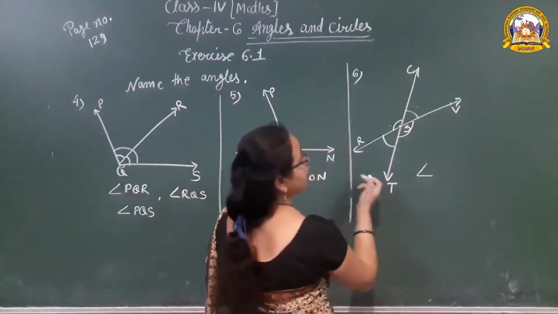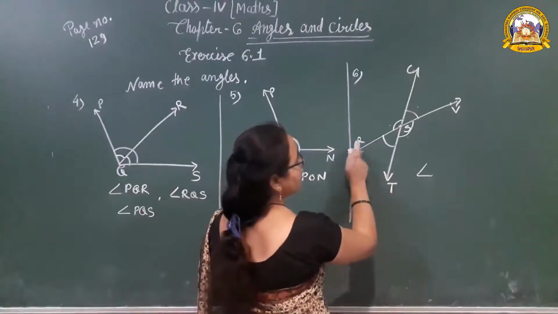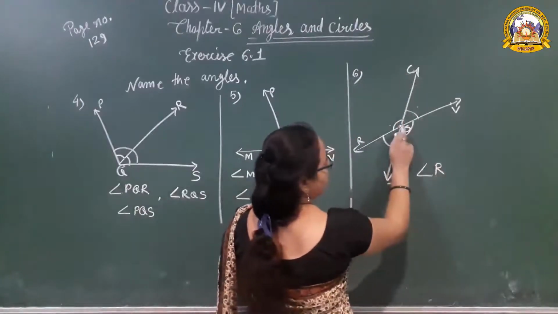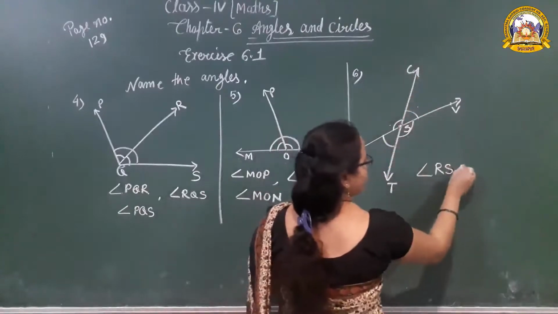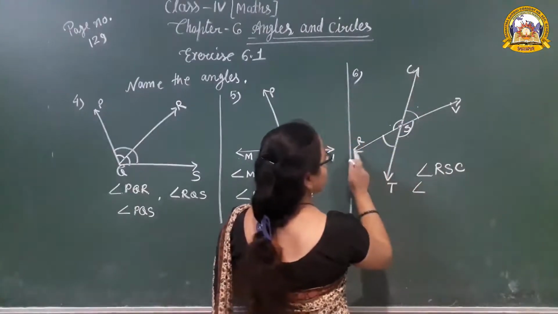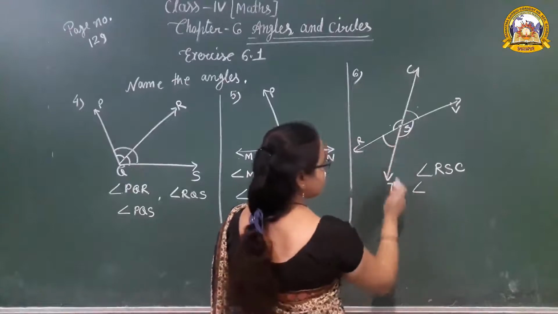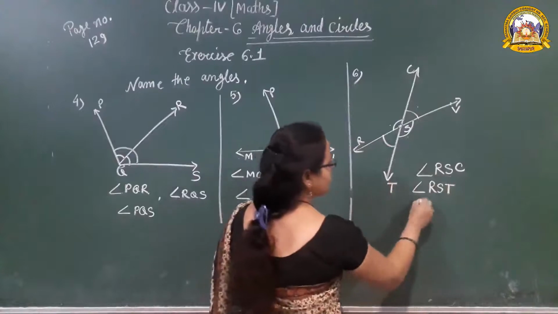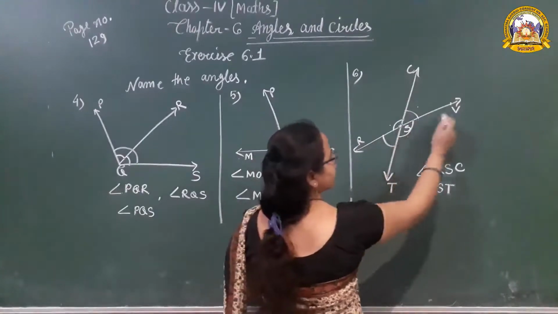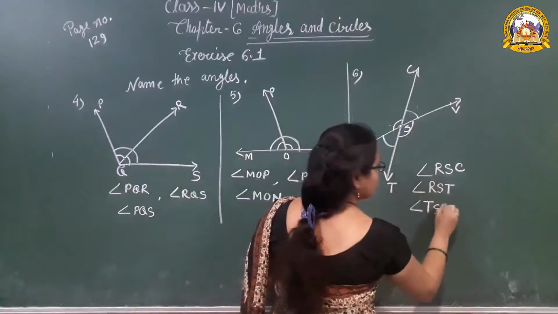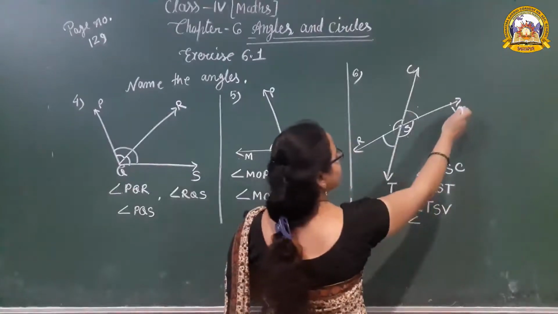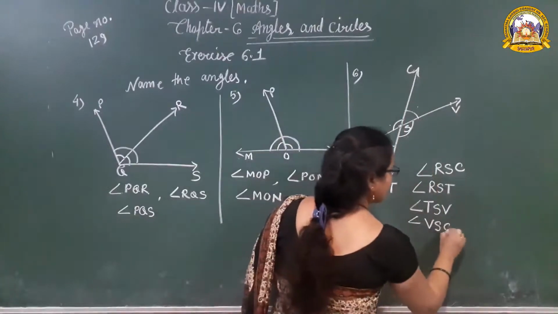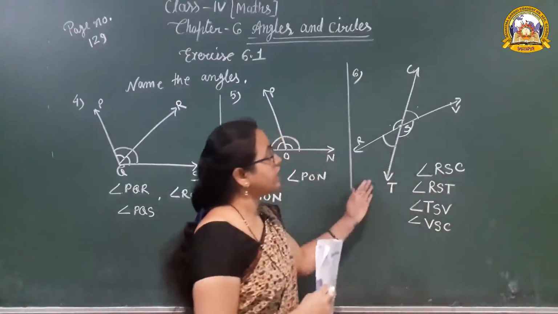Symbol of the angle. First angle is RSC, angle RSC. Second angle RST, third angle TSV, and fourth angle VSC, angle VSC. So how many angles are formed in that figure?